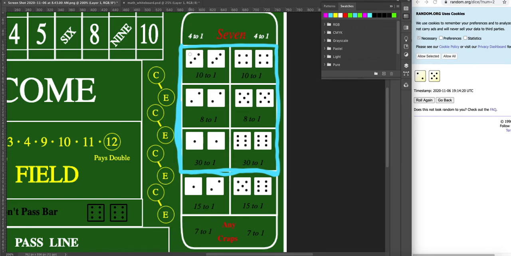And so the probability of this is just going to be 1 in 36. And the probability of this is 1 out of 36. Probability of this is 1 in 36. Probability of this, 1 in 36. Now, for this to be a fair bet, you should be paid out 36 to 1.